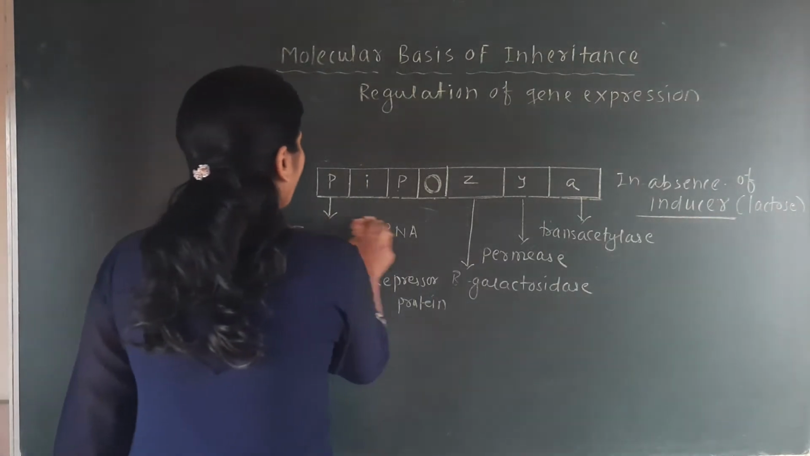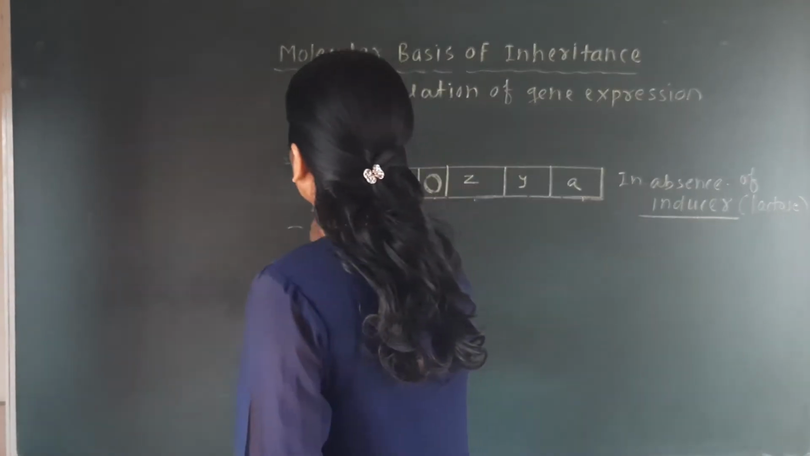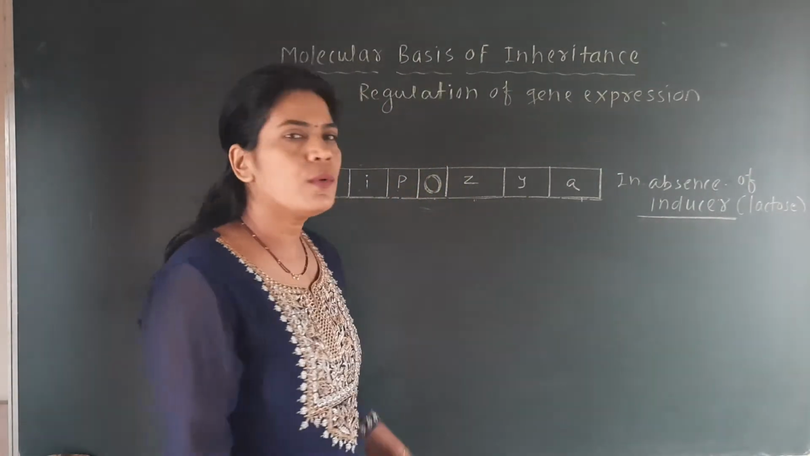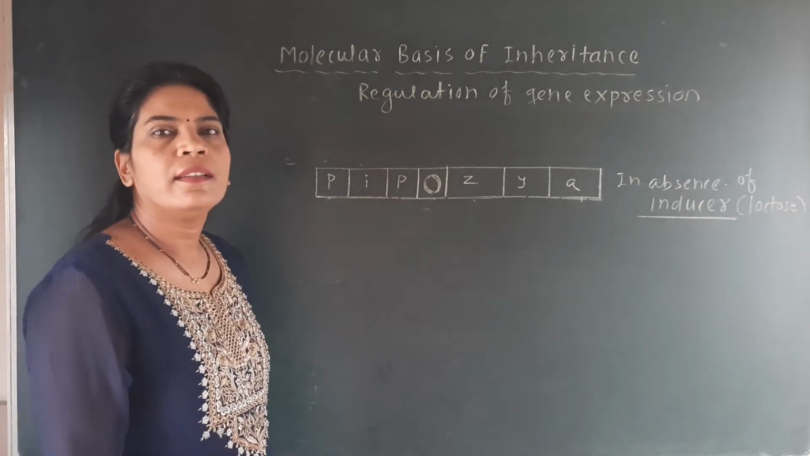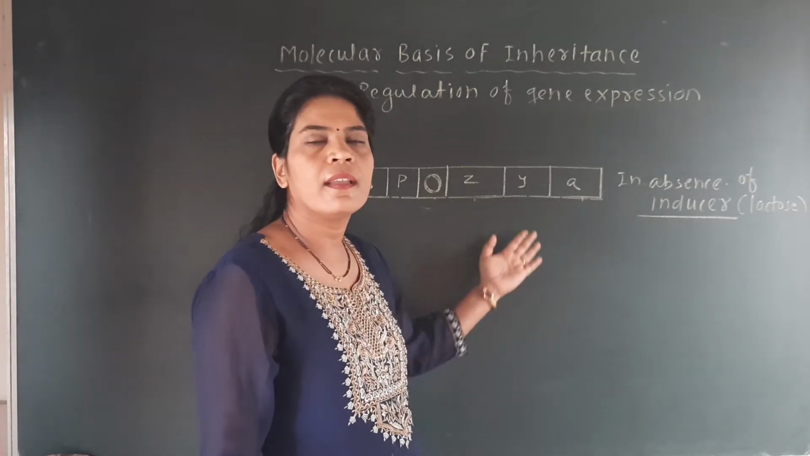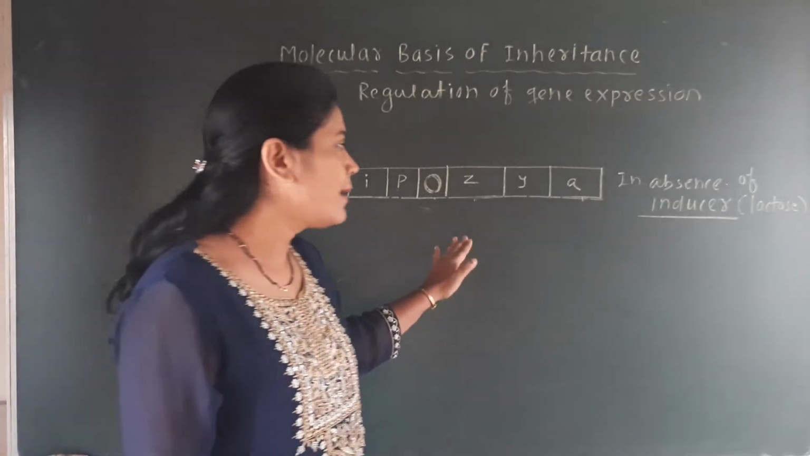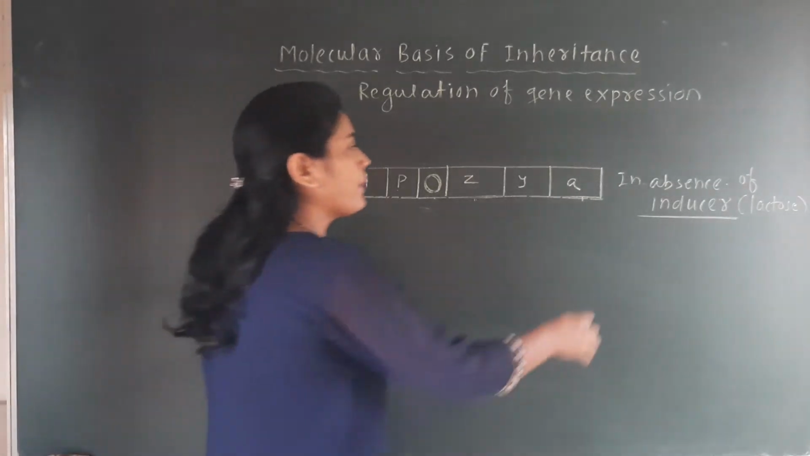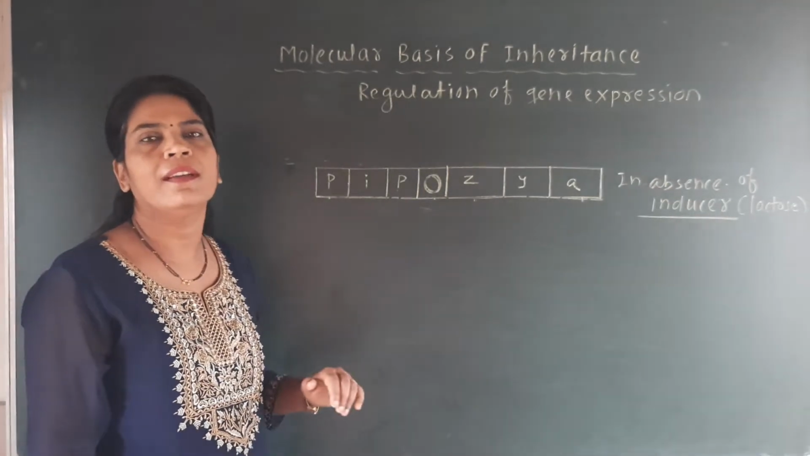So see here, we have seen the role of all the enzymes. When glucose is available to the E. coli bacteria, there will be no formation of these three enzymes, beta galactosidase, permease and transacetylase. Why? Because these enzymes are involved in lactose metabolism only. So first we will see the absence of inducer, and then only can you understand what happens in the operon model in the presence of inducer.